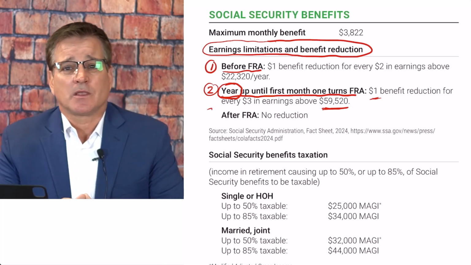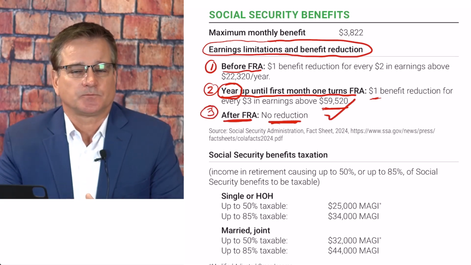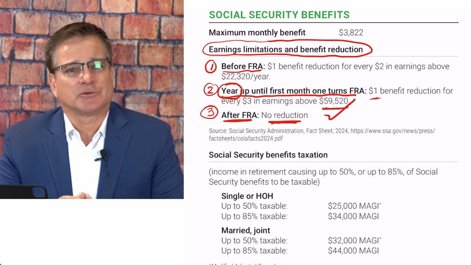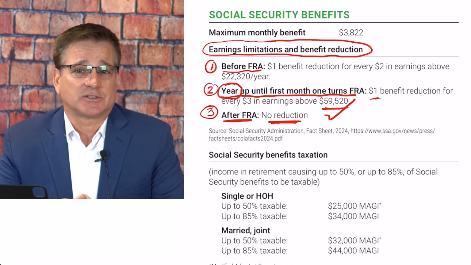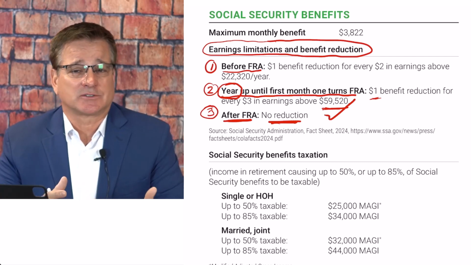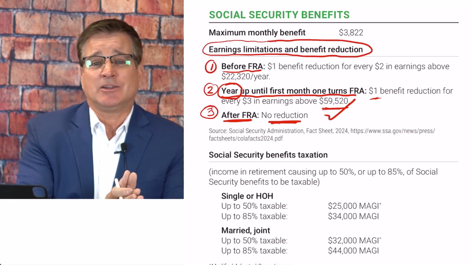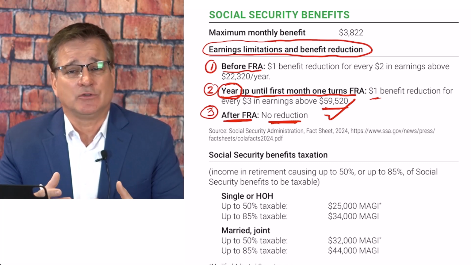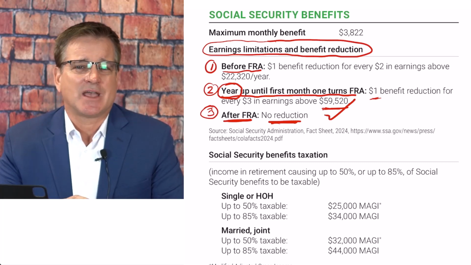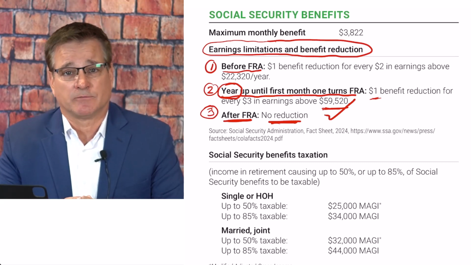So for example, if you turn full retirement age, let's say in July of 2024, in the middle of the year, you will no longer have any earnings restrictions for the rest of the year from July onward. Your earnings restrictions in this example would be $1 reduction for every $3 in earnings over $59,250 for the months from January through June. So basically half the year in this example. As soon as the month of July comes around, you turn your full retirement age and there are no more earnings restrictions. That's an area for some confusion for some folks.